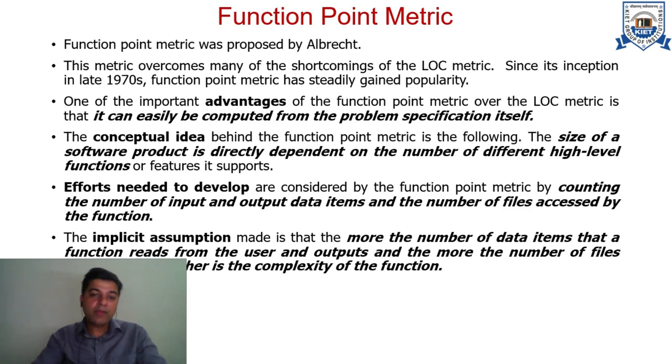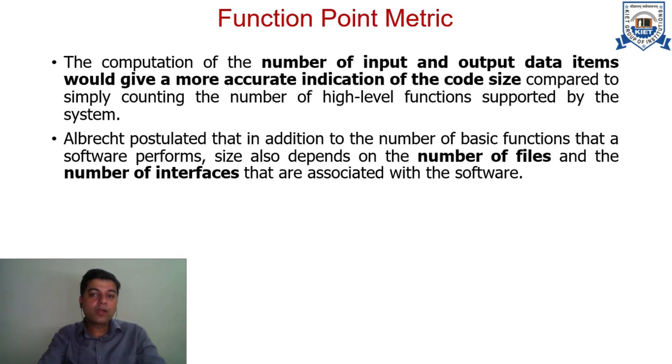The function point metric has been very effectively used to create estimates about the development effort required. The number of inputs and output data items gives an accurate indication of the code size, compared to simply counting the high level functions supported by the system. So Albrecht proposed that along with the number of inputs and outputs, there are some more indicators about the kind of functionality we are imparting to a software product.